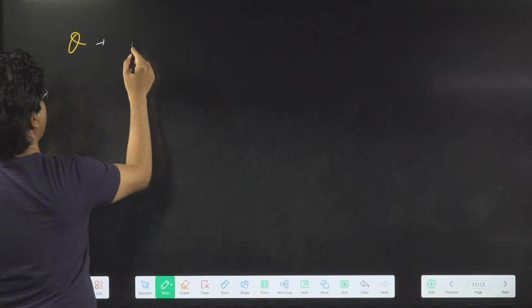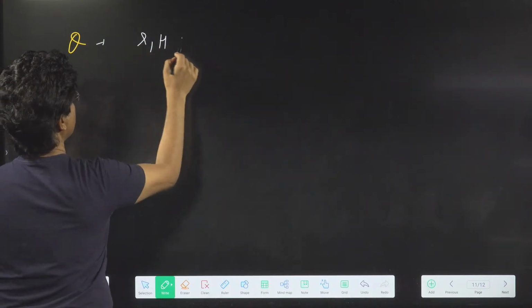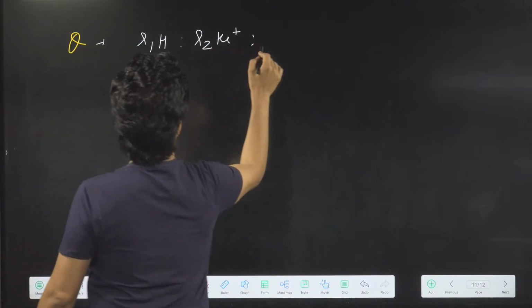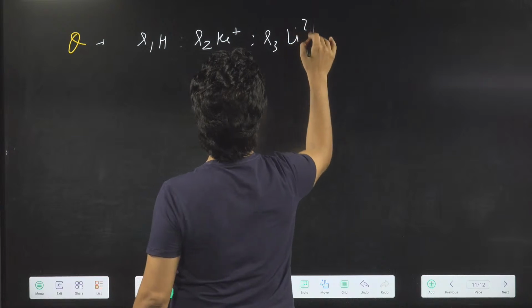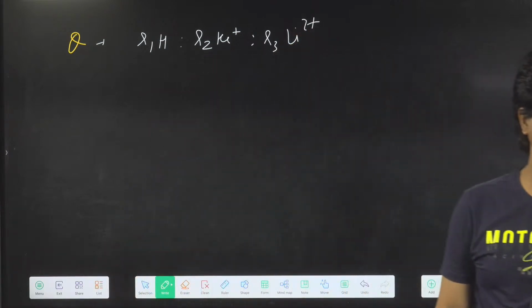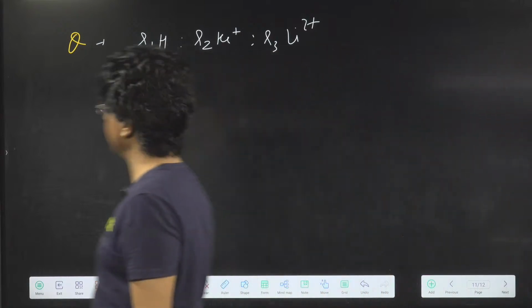Now question. Find R1 of hydrogen is to R2 of helium plus is to R3 of lithium 2 plus. The radius first of hydrogen, radius second of helium plus, and radius third of lithium 2 plus.